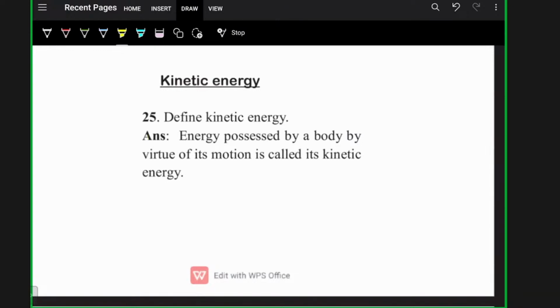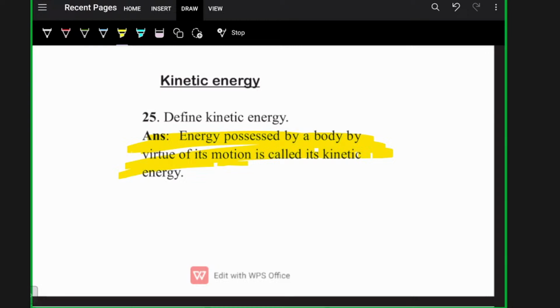Okay, what is kinetic energy? Kinetic energy is the energy possessed by a body by virtue of its motion. If a body is moving, the body has to have kinetic energy. And if a body is at rest, it won't have kinetic energy. That's all. Energy possessed by a body by virtue of its motion is called kinetic energy.